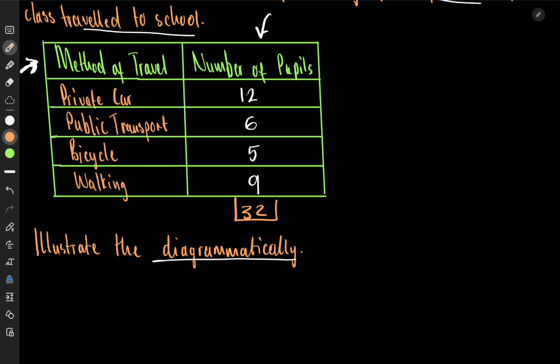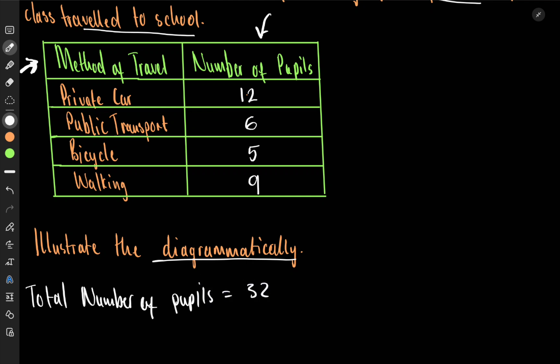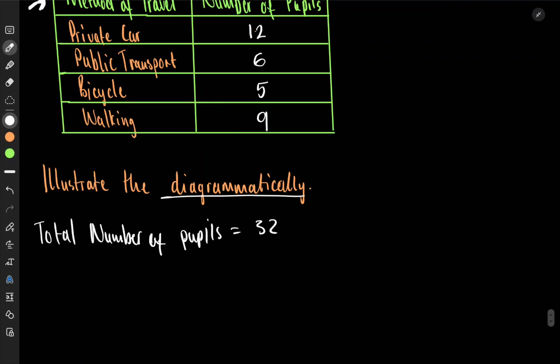So here you can say total number of pupils. Sometimes they give you the question. Total number of pupils is equal to 32. Now the next thing we do is change each of these categories into percentages, so that we can put them into degrees rather. Then we can put them into a pie chart.